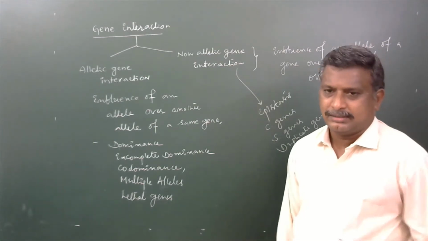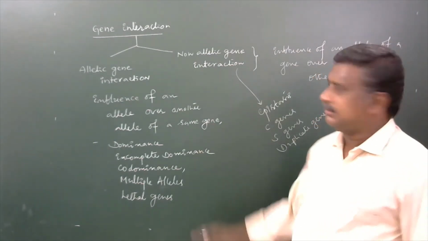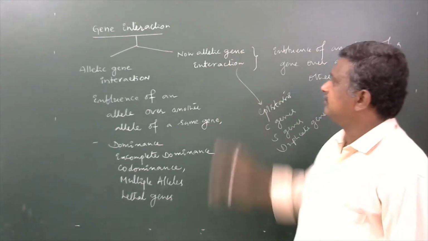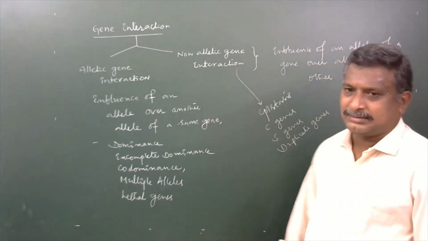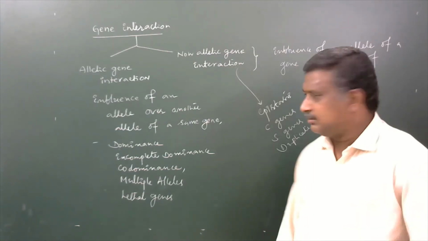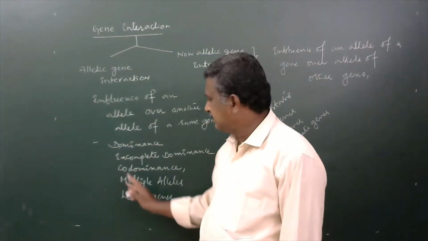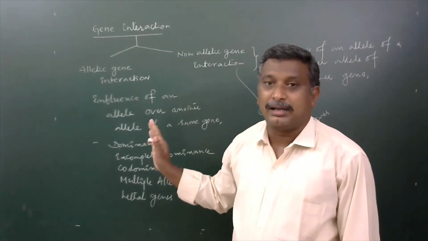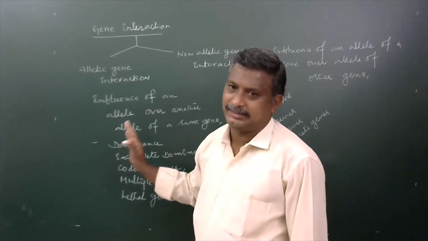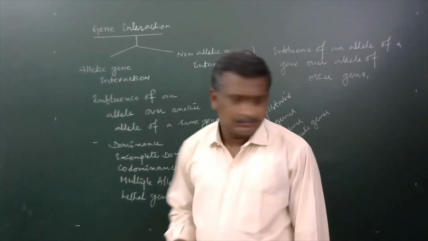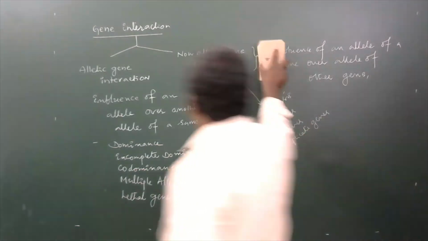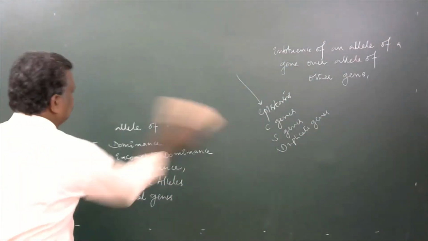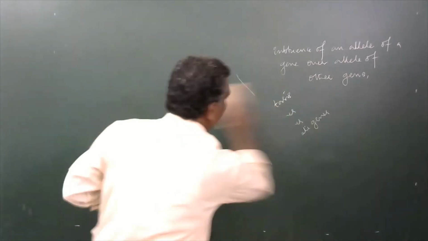Now in this video or in this class, no need to discuss about all of them non-allelic genic interaction. Here only we will go through incomplete dominance and codominance, multiple alleles and lethal genes which are belonged to the examples of allelic genic interaction only. Okay, now incomplete dominance.